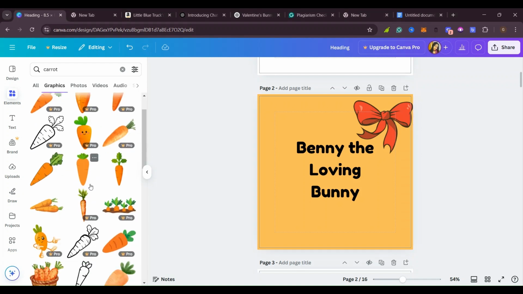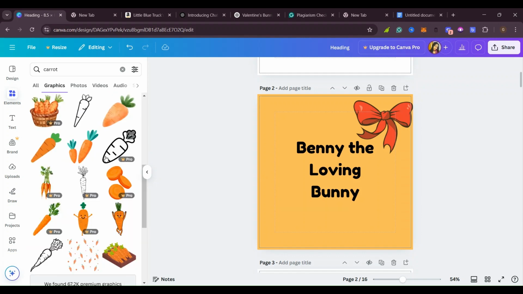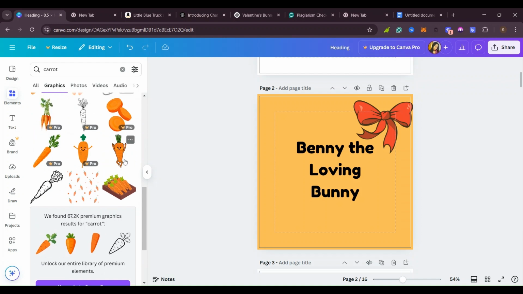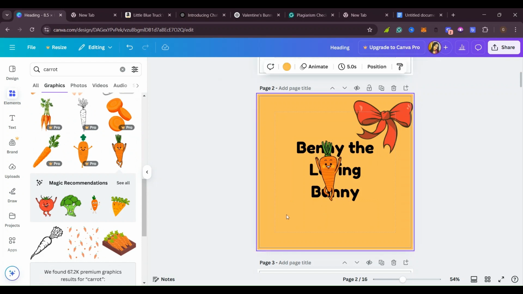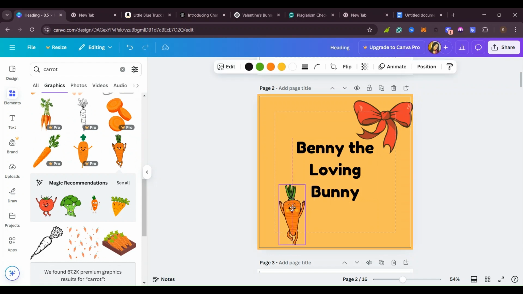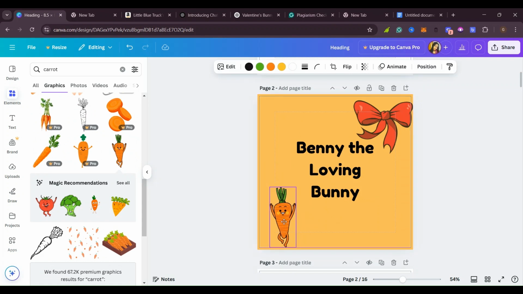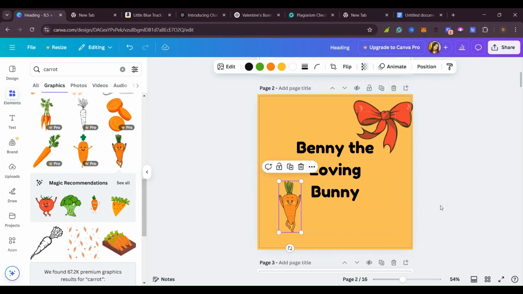So I'll put in the carrots. As you can see, there are so many carrots that you can choose from. Let me say I'll put in this one. I'll bring this out and put it somewhere there, and make it a little bit transparent. Make sure I stay in the lines.